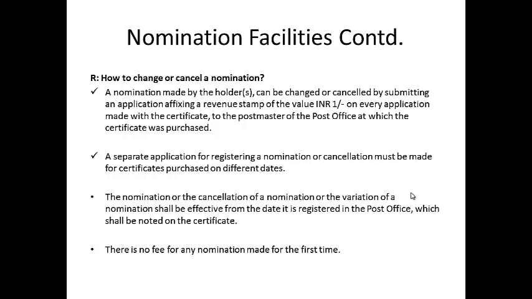A nomination made by the holder can be changed or cancelled by submitting an application affixing a revenue stamp of Rupee 1 on every application made with the certificate to the postmaster of the post office at which the certificate was purchased. A separate application for registering a nomination or cancellation must be made for certificates purchased on different dates.